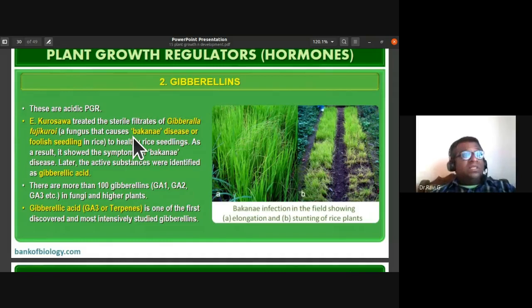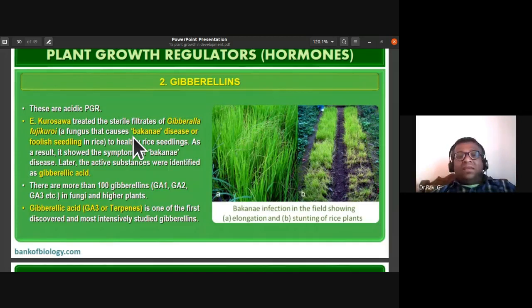And the substance that caused this unusual growth was gibberellic acid. They extracted that gibberellic acid, which they call gibberellins. There are more than 100 gibberellins. Each one of them is labeled as GA1, GA2, GA3, etc. They have identified more than 100 types of gibberellic acids. They are named GA1, GA2, gibberellic acid 1, gibberellic acid 2, and so on. They have identified, till now, 100 varieties of gibberellins in fungi and higher plants.